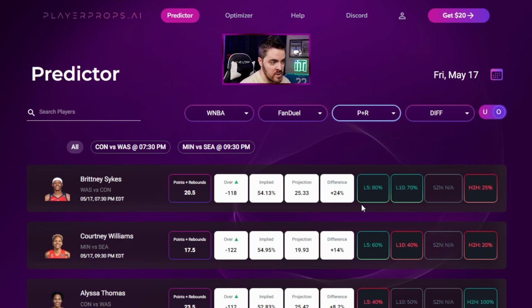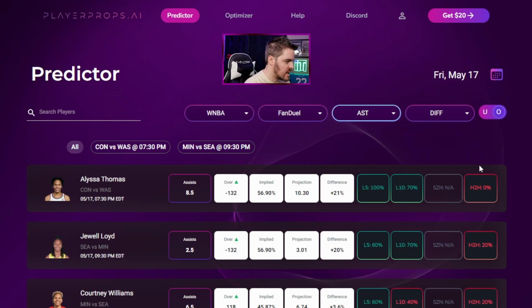Now, I had 1 or 2 people in the comments and in Discord saying that as soon as they watched the video, the lines got bumped. That's the whole point of getting premium. Right now, it's 11:57 a.m. Eastern time. If you have premium, you could see this at 9 a.m., 8 a.m., whatever time in the morning you want to, and because I'm teaching how to use it, you can apply yourself and you would already know that Brittany Sykes and Alyssa Thomas are good plays. That's the entire point of getting full access, because you don't have to wait on the video. There are already people who have locked in all these things, and maybe they've bumped the lines themselves. Brittany Sykes, points and rebounds. Alyssa Thomas, assists.